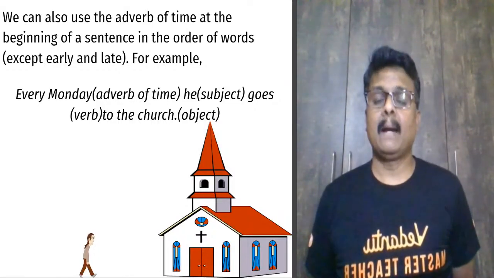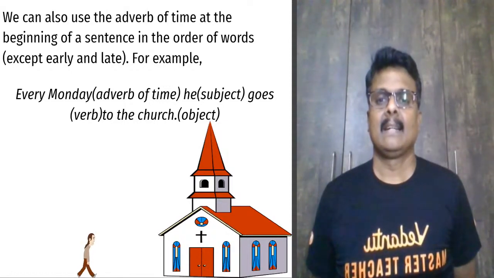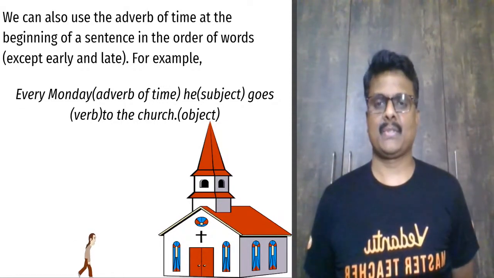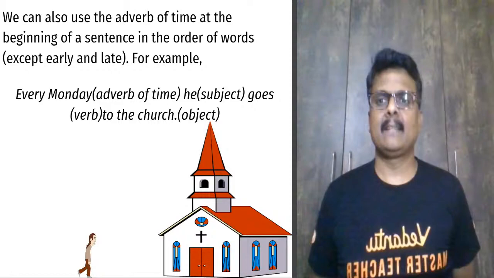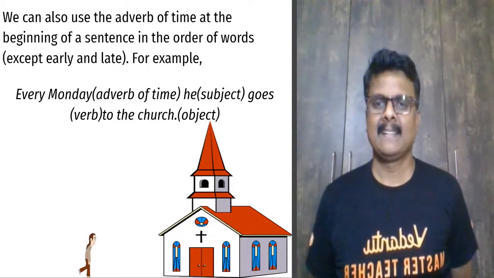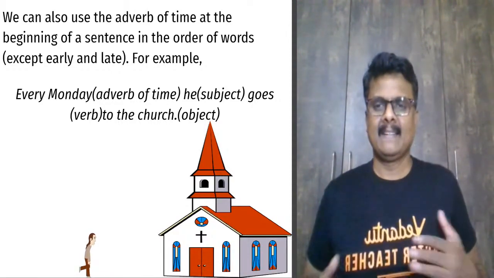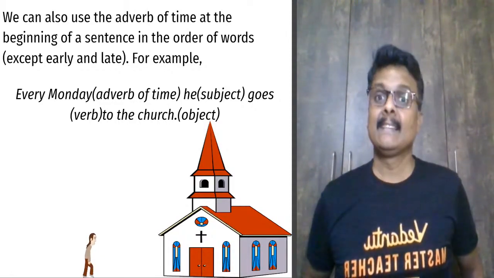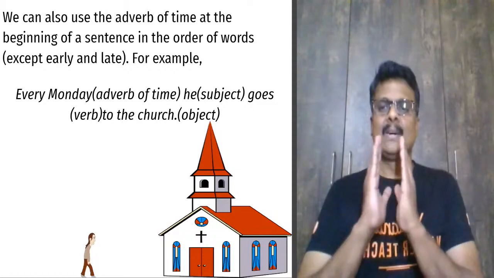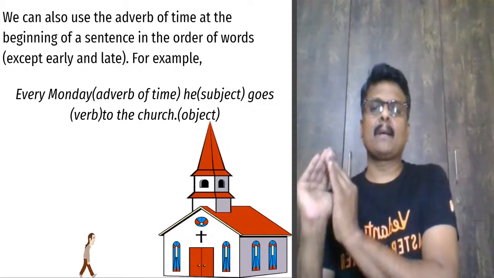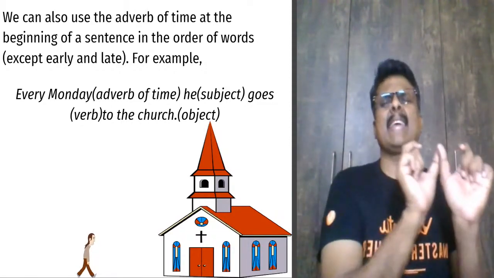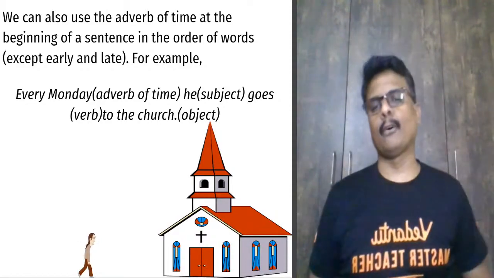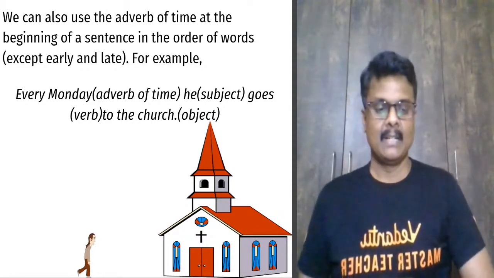Right. This Monday, let us have a quiz. So what do we mean? "This Monday" is an adverb of time, "us" is the subject, "have" is the verb, and "quiz" is the object. Is it not? So whenever the adverb of time comes first, it is followed by the same SVO pattern: subject, verb, object. Clear, guys? Super.